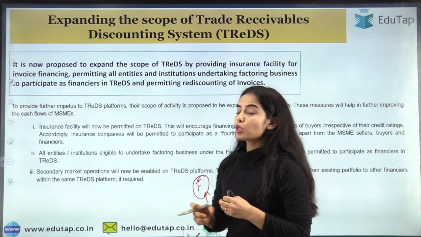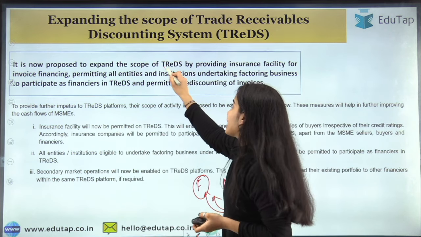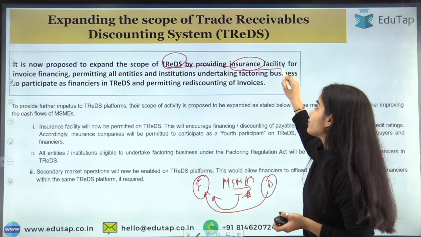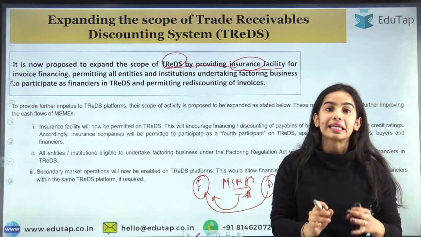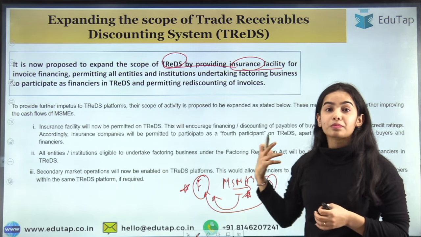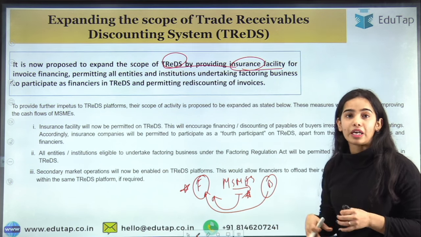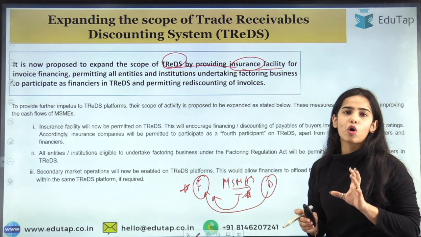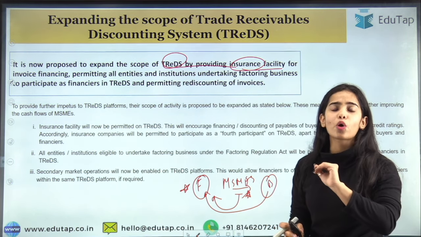It is now proposed to expand the scope of TReDS by providing an insurance facility for invoice financing. The financiers are usually afraid: what if this buyer runs away? If it is a government organization, the financiers are not very worried.